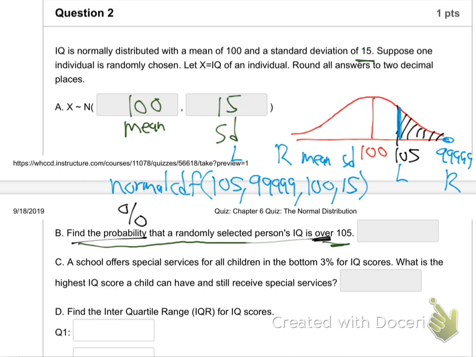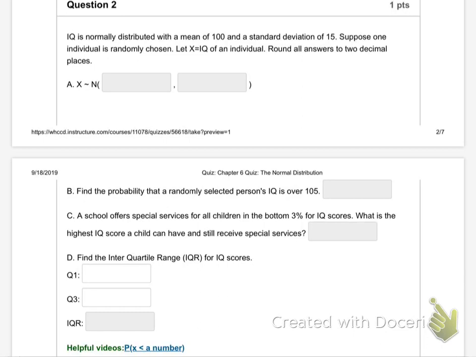I'm going to jump down to C. A school offers blah, blah, blah, bottom 3%. That won't be hard. I'm going to jump down to D. D is more tricky. We just don't have time for everything. I want to jump down to D to help you. Okay, so on part D now.